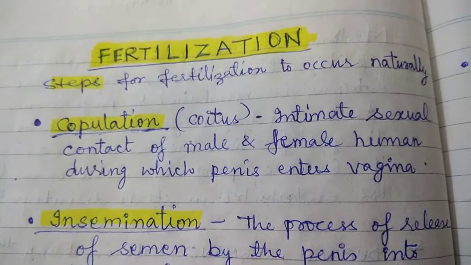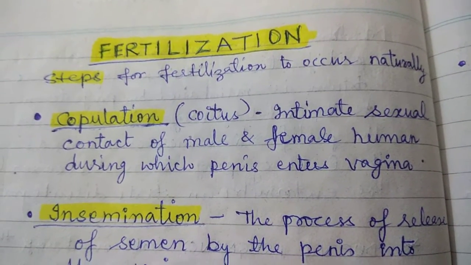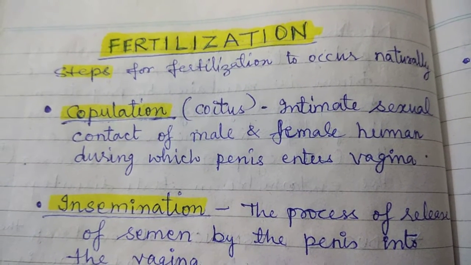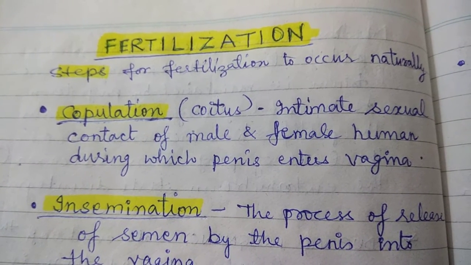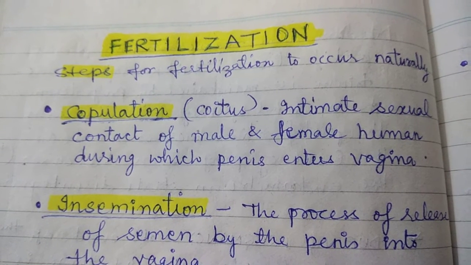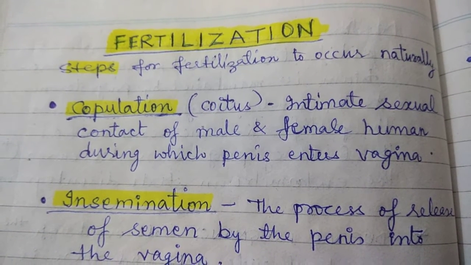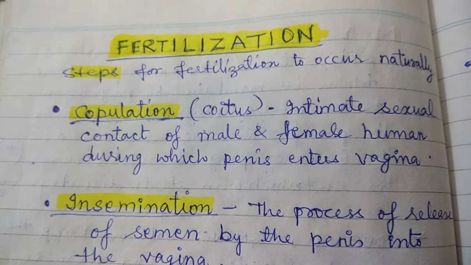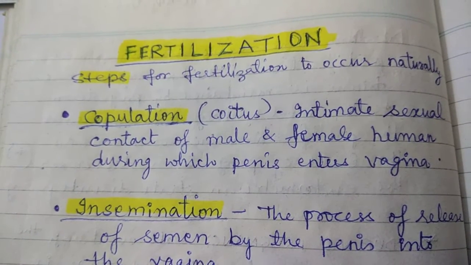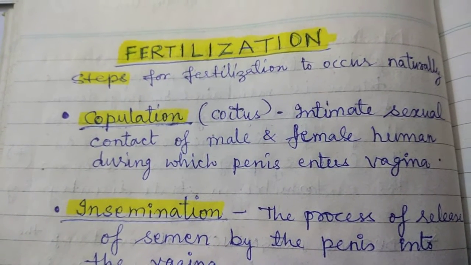Fertilization. As you all know, fertilization is the process in which male and female gametes fuse to form a zygote. For fertilization to occur naturally, what are the main steps or processes which take place to complete it?